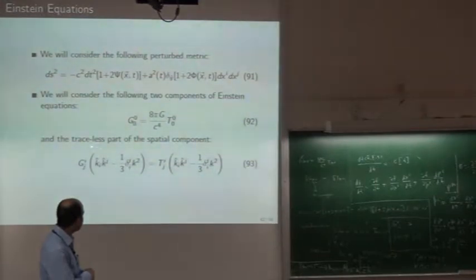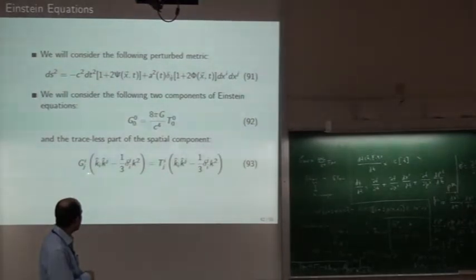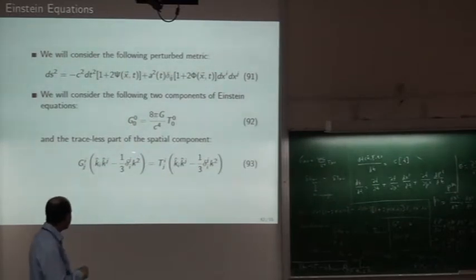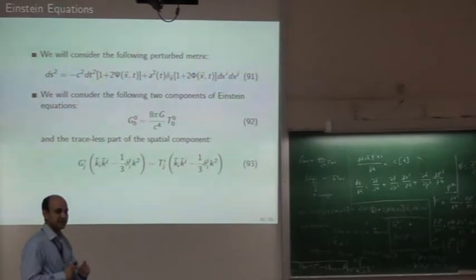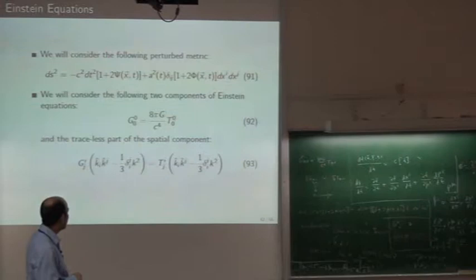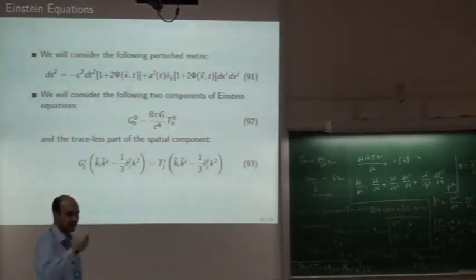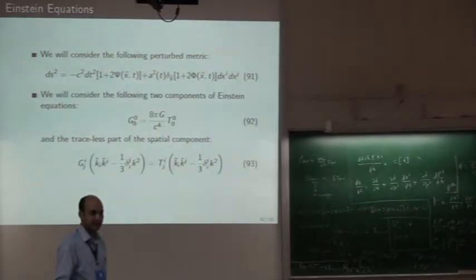The second thing is that this component is the traceless part of the spatial component. You have a tensor Gij. If you operate with this operator Ki Kj on this tensor, it will give you the traceless part of that tensor. How come it is traceless, you can ask me. You know what this delta I is? If I write delta up and down I, what will it be? Anyone? What will be delta I?